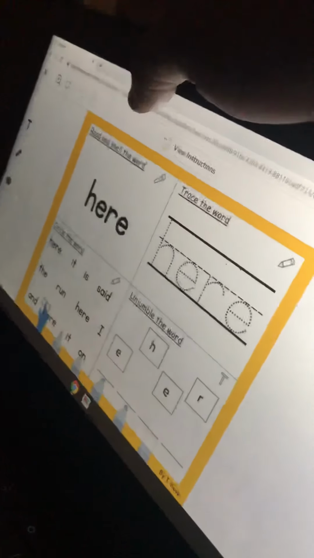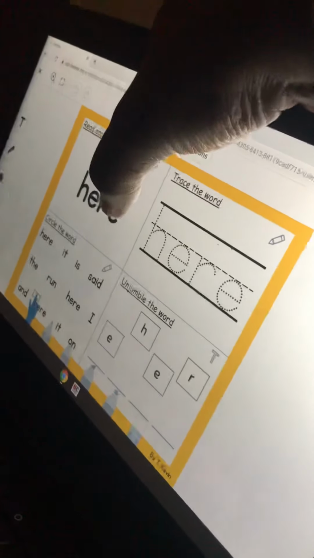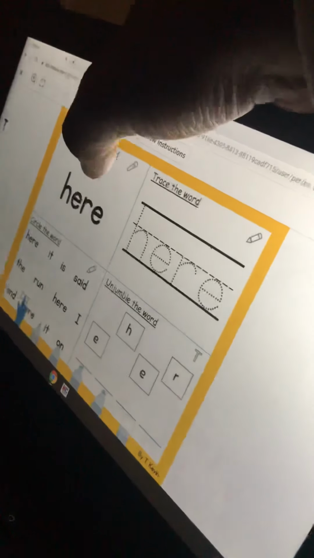All right. What's this word? That. Nope. Ear. No. Here. Here. So, spell it. H-E-N-R-E. And this spells Here. Now, write the word, please.